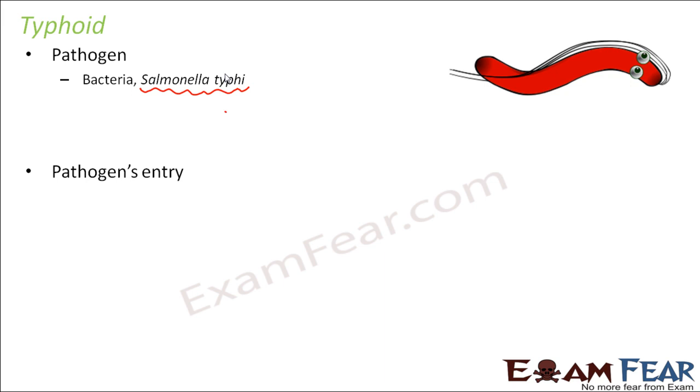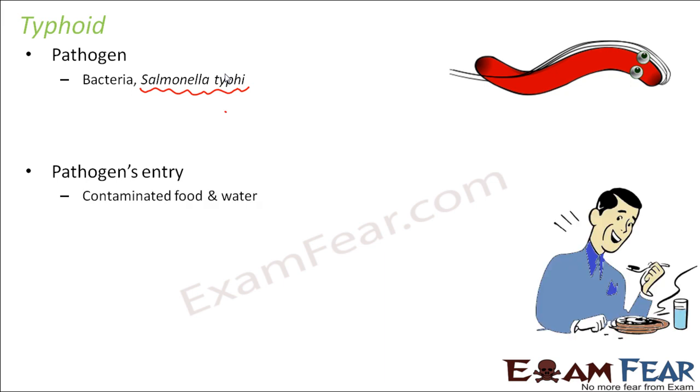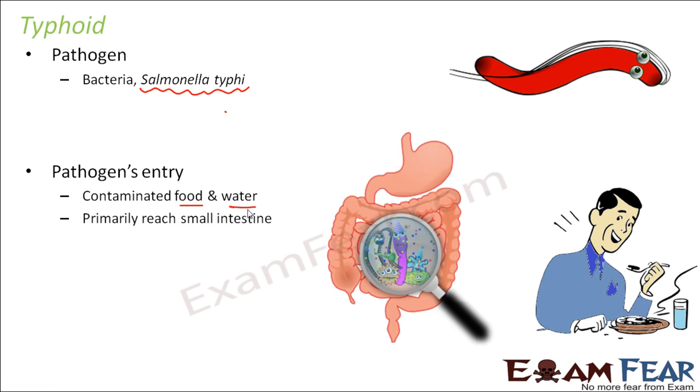Pathogen's entry. Now you might be interested to know how this pathogen enters inside our body. So this enters through contaminated food and water. That is why we are often told to cover the food once it is cooked, not to eat raw fruits and vegetables without washing them properly, and to try to boil foods so that it gets rid of all kinds of microorganisms that might be present there. Always cover water, always ensure that we drink clean water. If we doubt the water which we drink, we should boil it to ensure that all the germs get killed. Because food and water are the sources through which Salmonella typhi can enter inside our body.